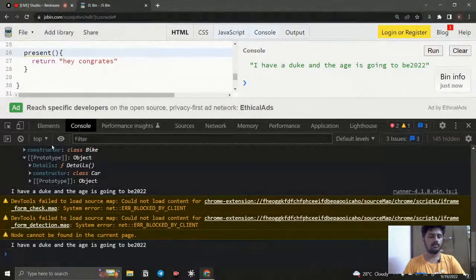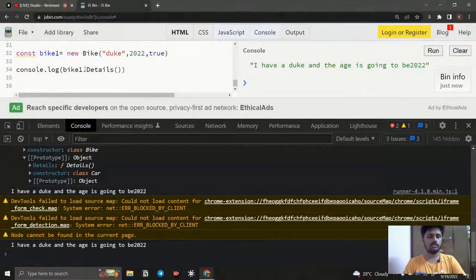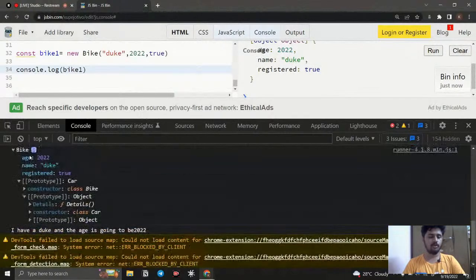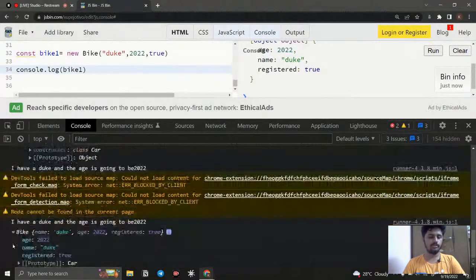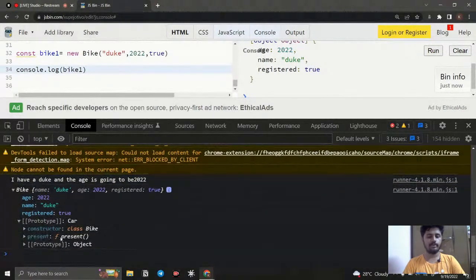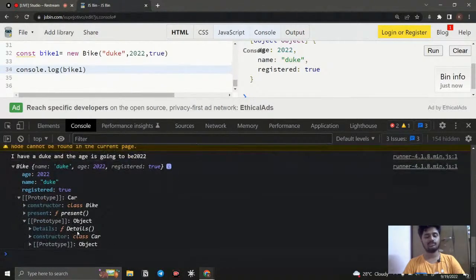Okay, so instead of details I need to pass the bike one. If I run this, you can see it is registered and this is only showing. So what we're going to do, we're just going to open this and you can see how it's created. Inside this car we have two things. One is going to be bike and this is going to be the present. So now we are able to access the present too, and inside this you have access to the details.